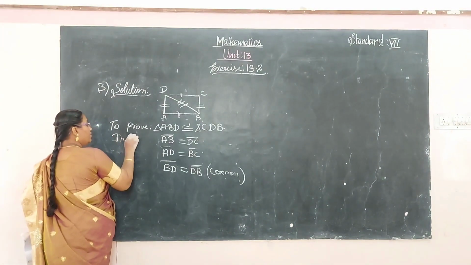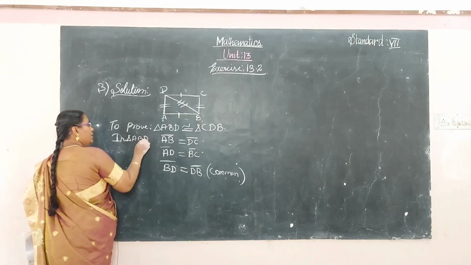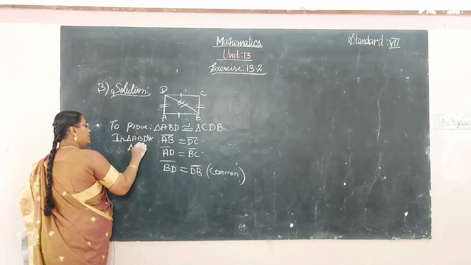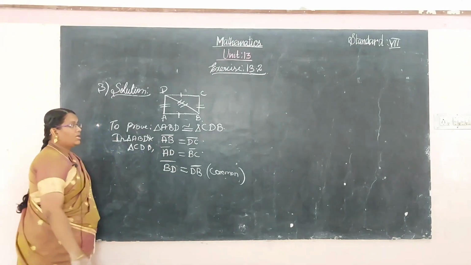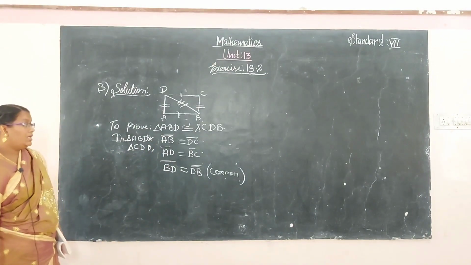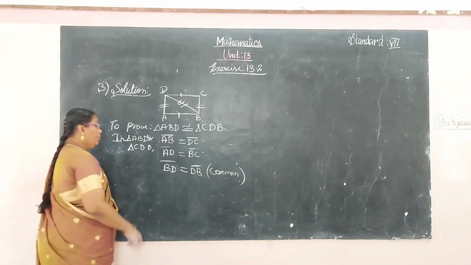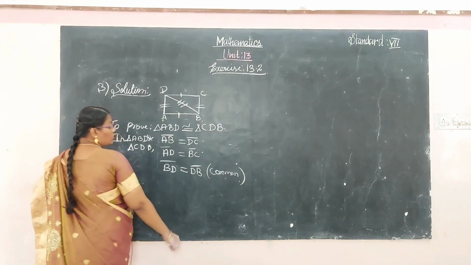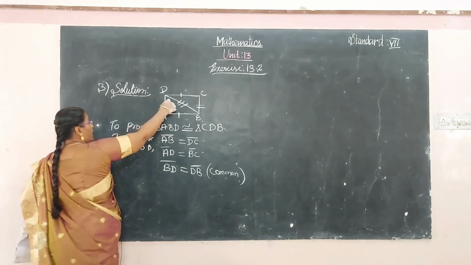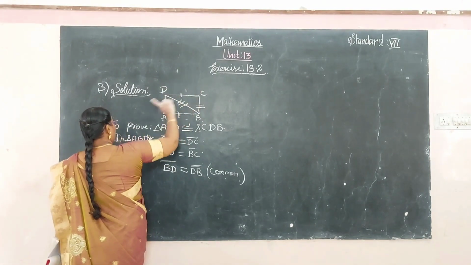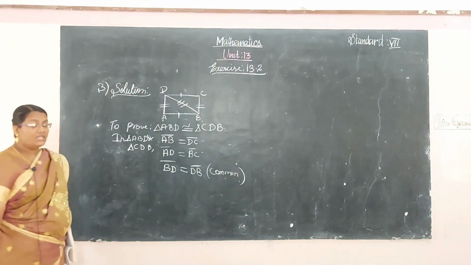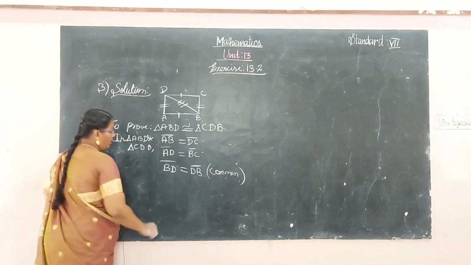In triangle ABD and triangle CDB, AB is equal to DC, AD is equal to BC, and BD is equal to DB, common for both triangles.